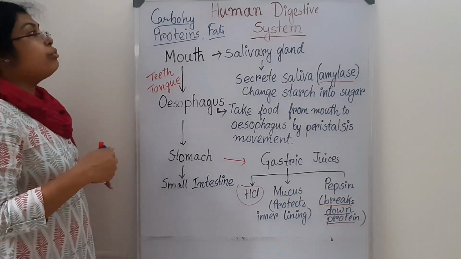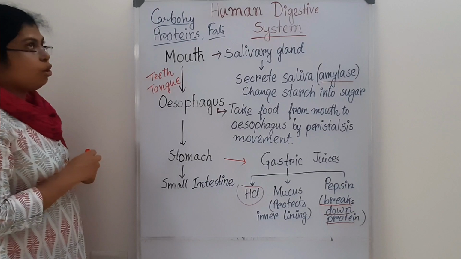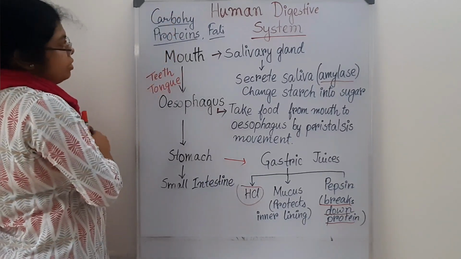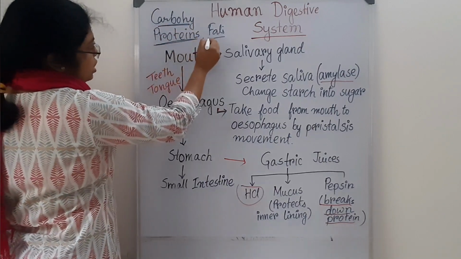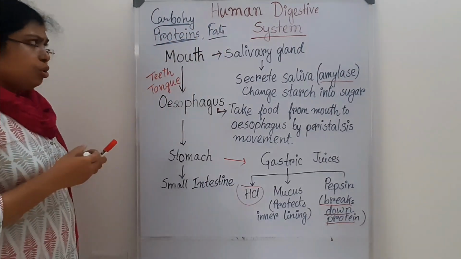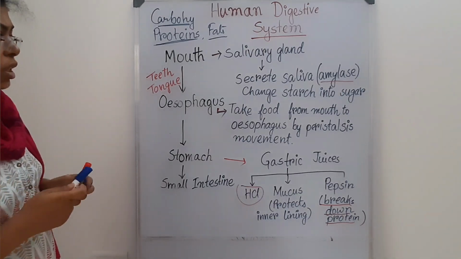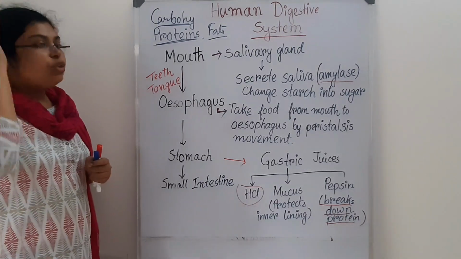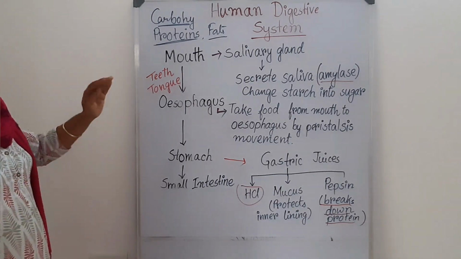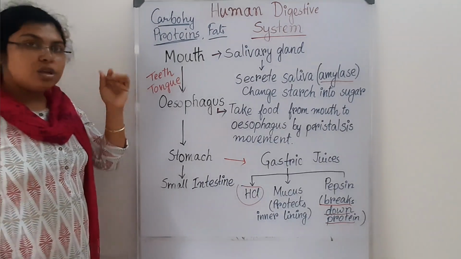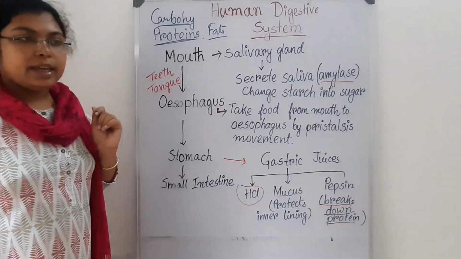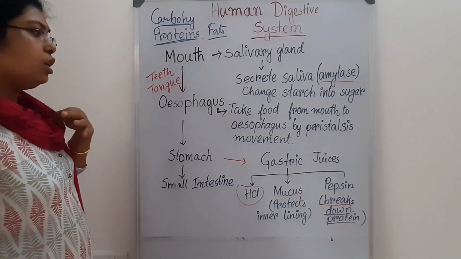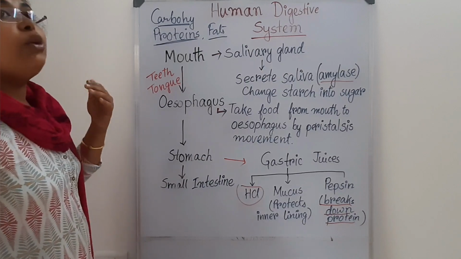Okay, so what are the different types of food we consume as human beings? We consume carbohydrates, proteins and fats. Okay, so how are these carbohydrates, proteins and fats going to be digested within our body? First, in the human digestive system we are going to deal with all these enzymes, what their activity is, what the different parts of the human digestive system are and what their functions are.